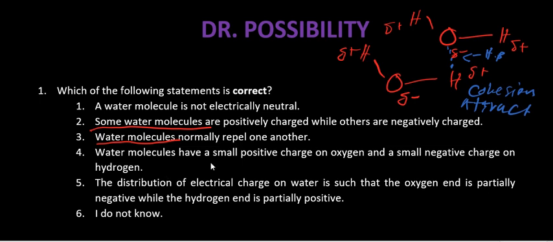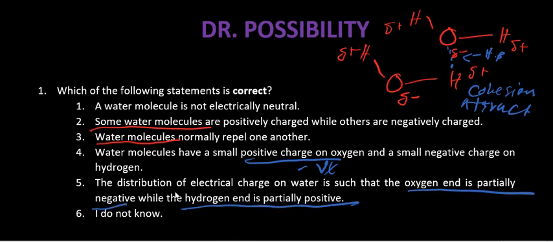Water molecule has a small positive. No, it's not supposed to be positive. Instead, oxygen has to be negative. Okay, then the distribution of electrical charge on water is such that the oxygen end is partially negative, whereas the hydrogen end is partially positive. So the answer here is this one here.